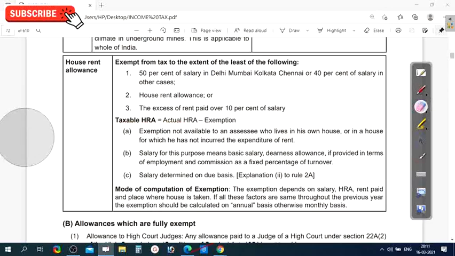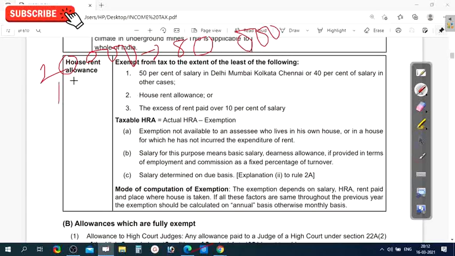I'll give an example. For example, Mr. A is living in Kolkata, and he is receiving rupees 20,000 as HRA, and his salary is 80,000 per month.